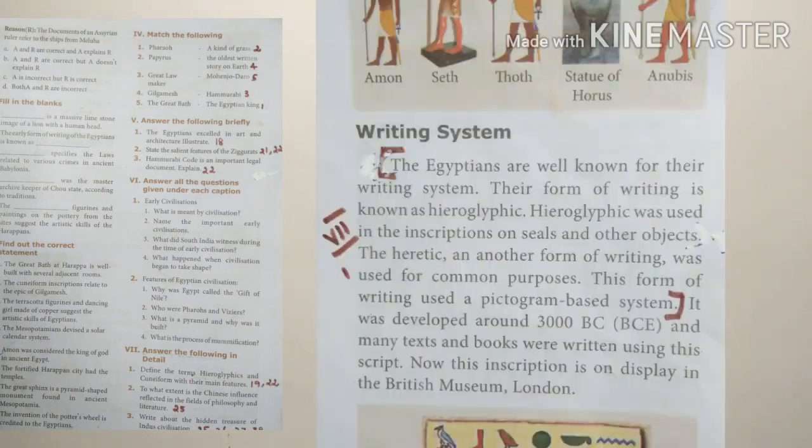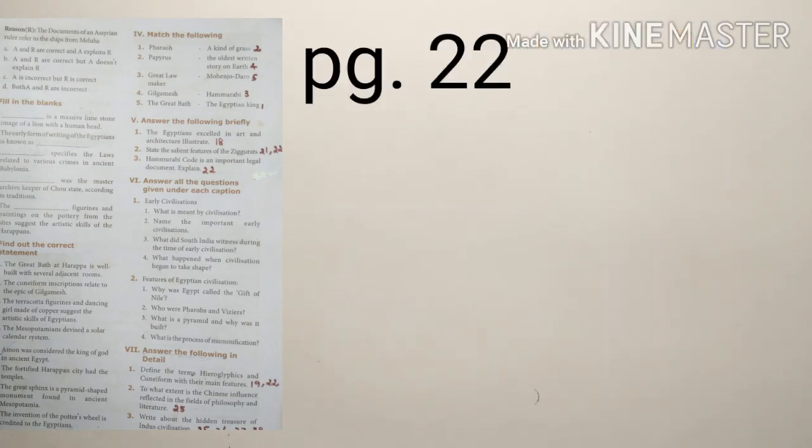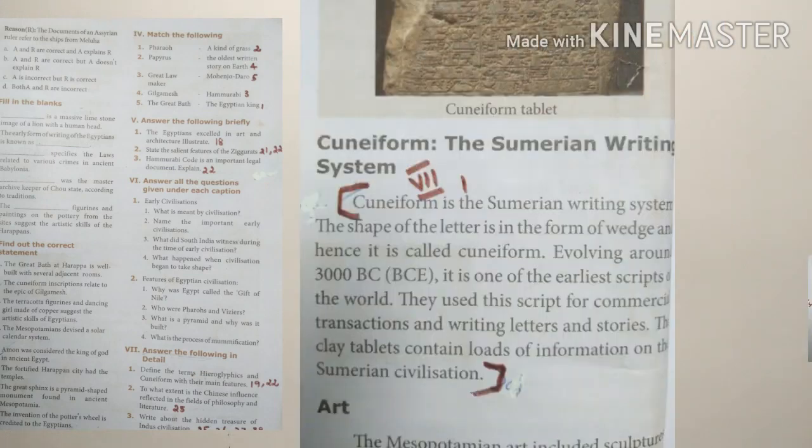See under the heading writing system. From the beginning, the Egyptians are well known up to writing used a pictogram based system. And take page 22. There, see under the heading cuneiform, the Sumerian writing system, that paragraph fully. Go to next question.